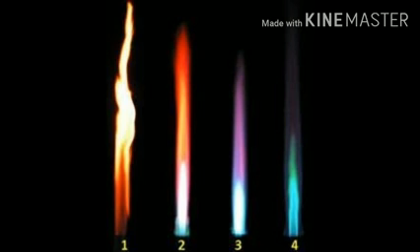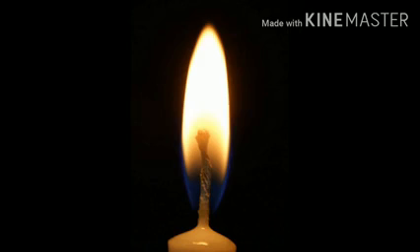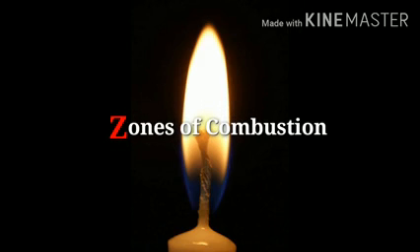Now the next color of the flame is blue. The blue flame is a non-luminous flame, emits very little light, occurs when an adequate amount of oxygen is present, and is known as the region of complete combustion and leaves no residues behind. So, to understand it better, let us light a candle and understand its zones of combustion properly.